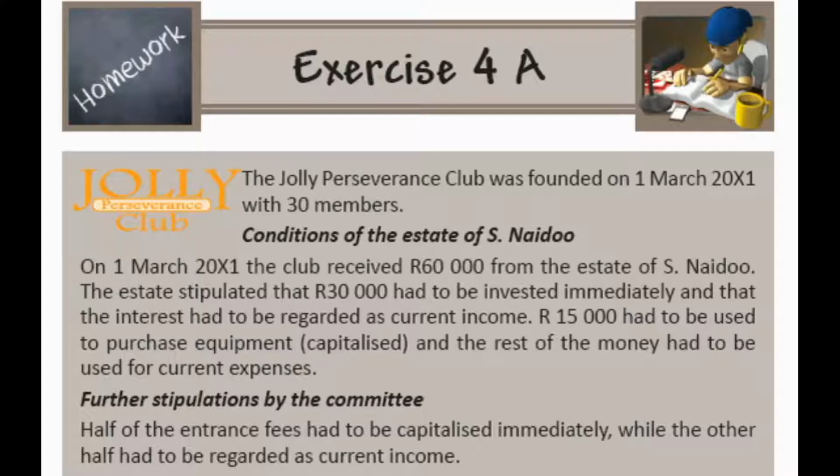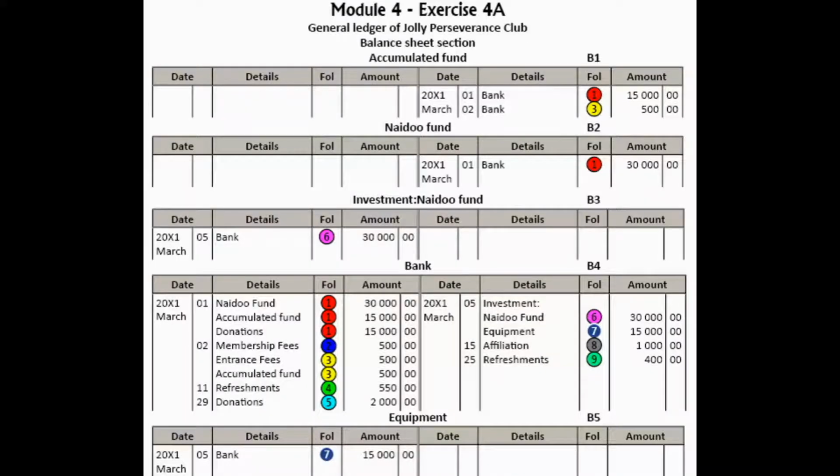Okay, so we're first going to do the entry for the 60,000 that's been received, and you will see that it is under receipt number 1. It's just the receipt for 60,000 that we received from his estate. Okay, what is the double entry for that? So we're going to debit bank with 60,000 because that is the amount that we received, and we are going to credit 3 other accounts.